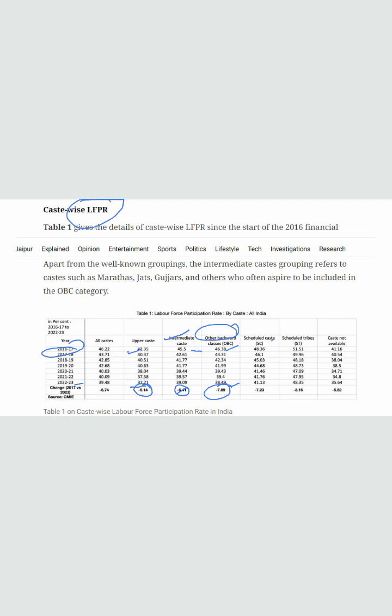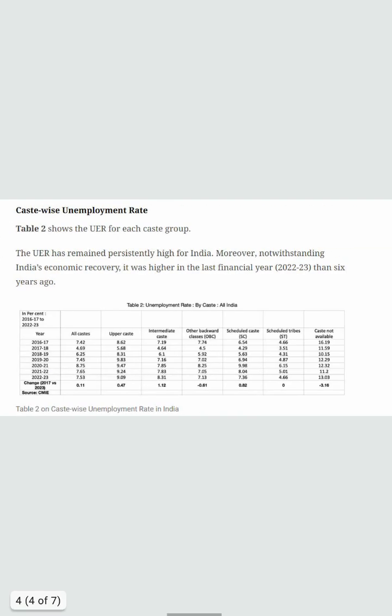Similarly, in scheduled caste it reduced from 48 to 41. In scheduled tribe it reduced from 51 to 48, and overall it reduced from 46 to 39 in all the castes. So the labor force participation rate includes the employed as well as those people who are seeking employment but not yet employed.